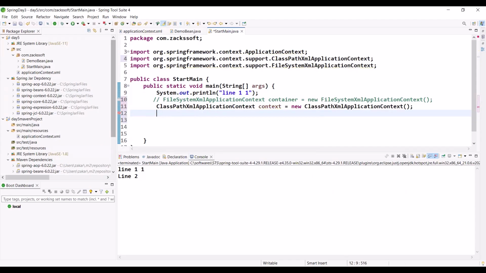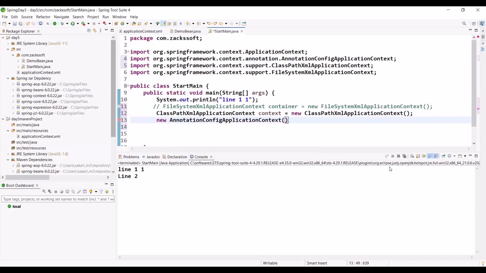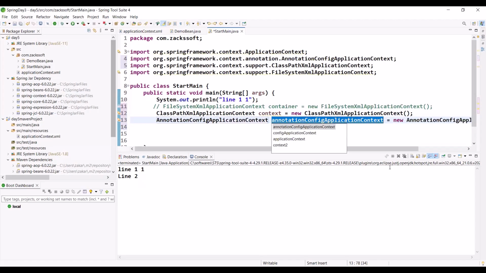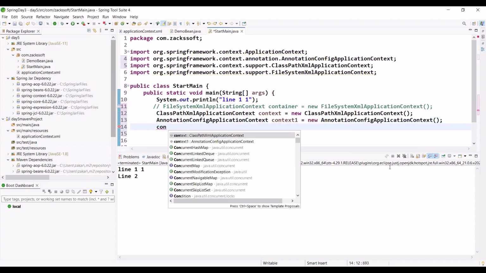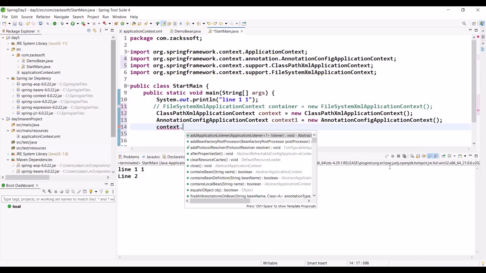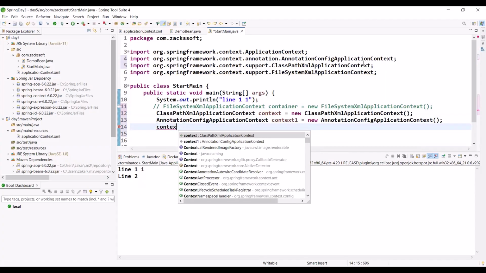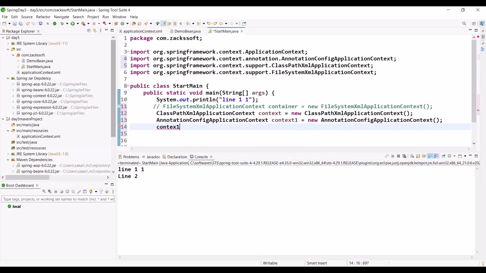Wait, one minute. Let me create another container, new annotation config application context, as context 1. Just observe context 1, not context. Context 1 dot scan.